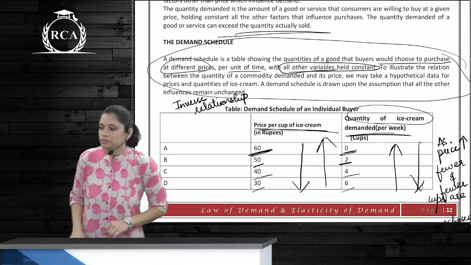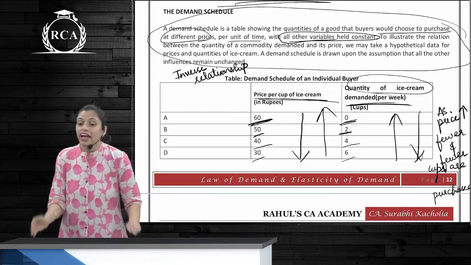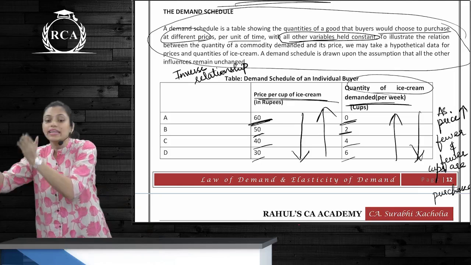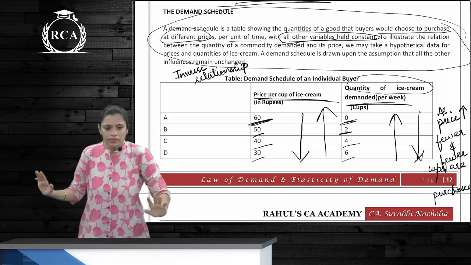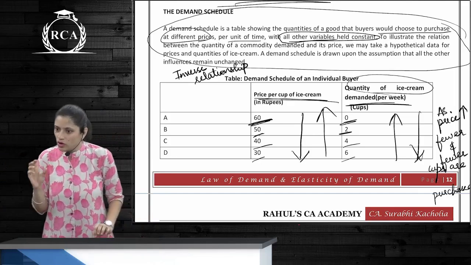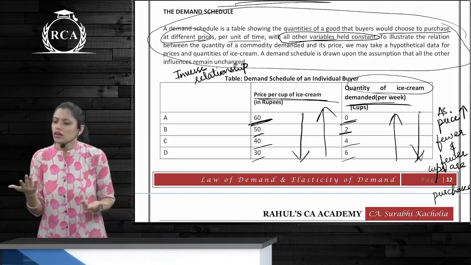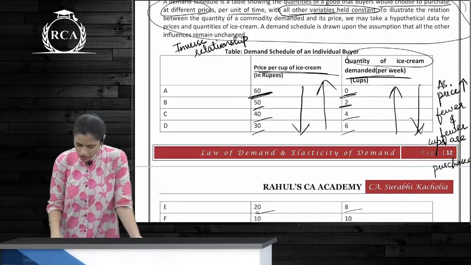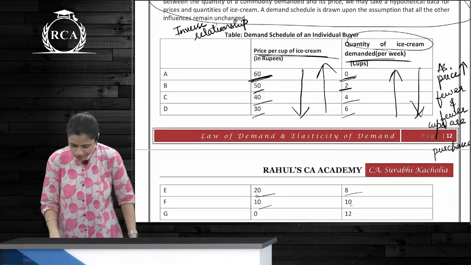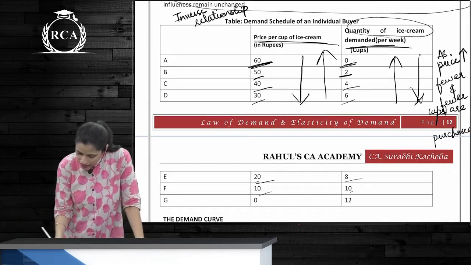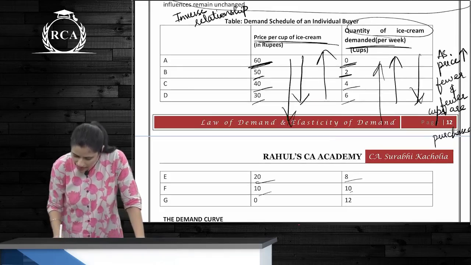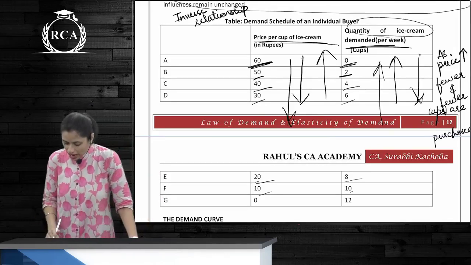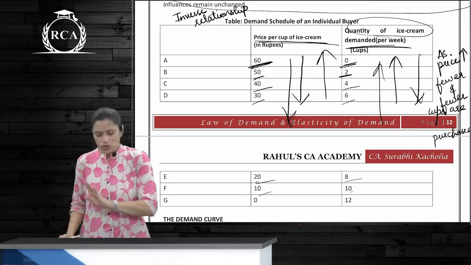What is the demand schedule? Where you can see at various prices what are the quantities demanded for a given period of time, by an individual. When you are talking about a demand schedule, first you are talking about an individual's tastes and preferences or the quantity he is going to demand at various prices. Now what is happening in this demand schedule? As the price is going down, quantity demanded is increasing, and as the price is going up, it is decreasing. So as price increases, fewer and fewer quantities are going to be demanded.